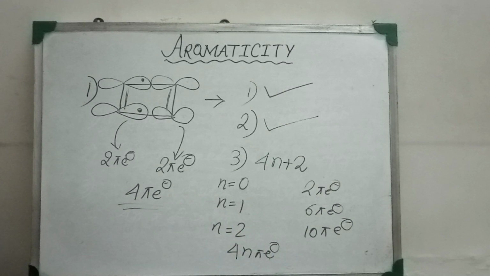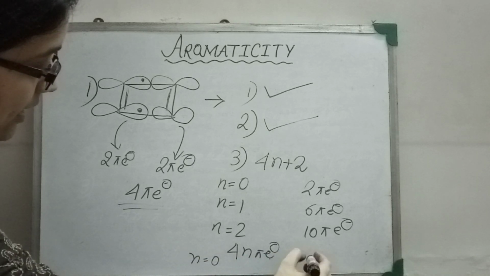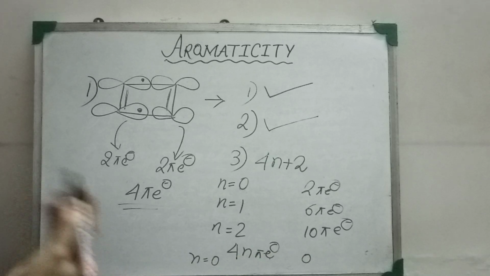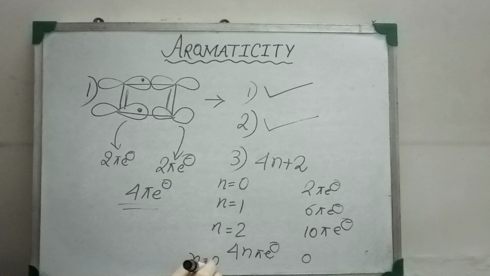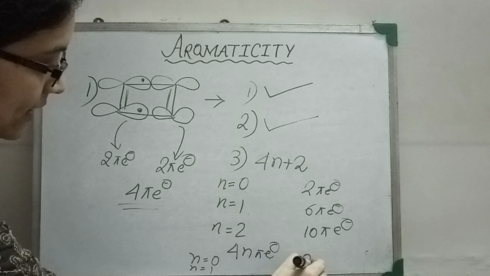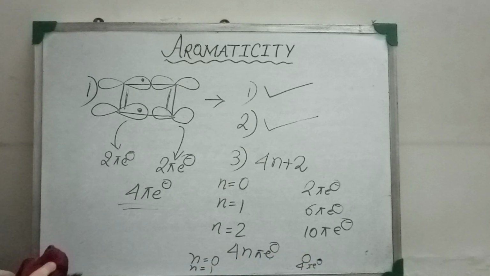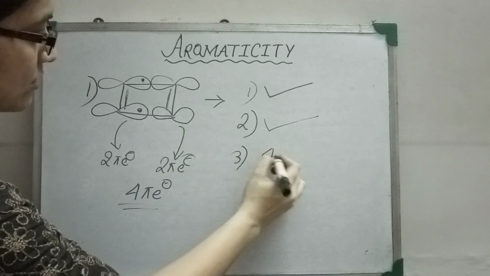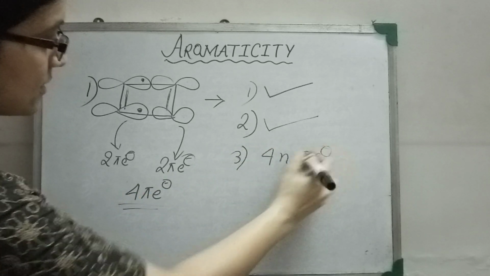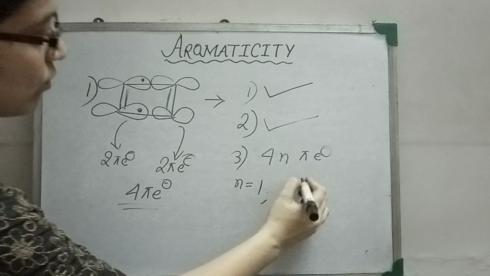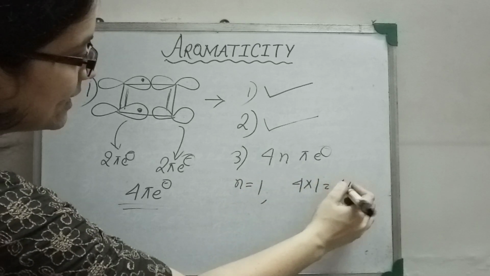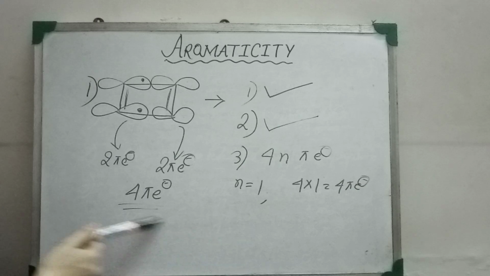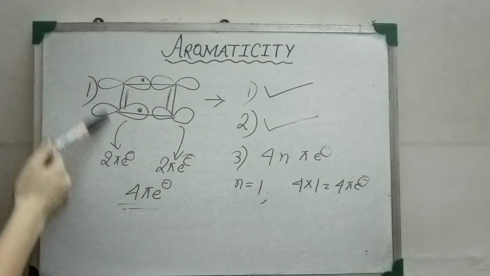So when we put the value of n equal to 0, the total number of pi electrons is equal to 0. When we put n equal to 1, the total number of pi electrons comes to 4 pi electrons. So the third criterion for anti-aromatic compounds, 4n pi electrons, when we put n equal to 1, 4 into 1, 4 pi electrons, exactly matches the number of pi electrons in the molecule.